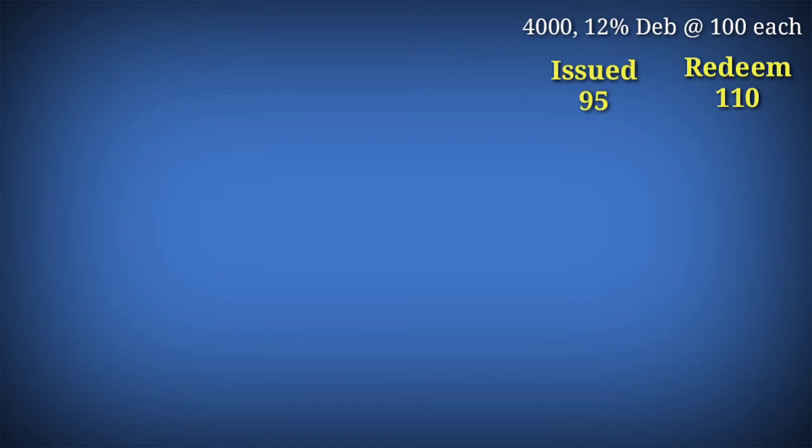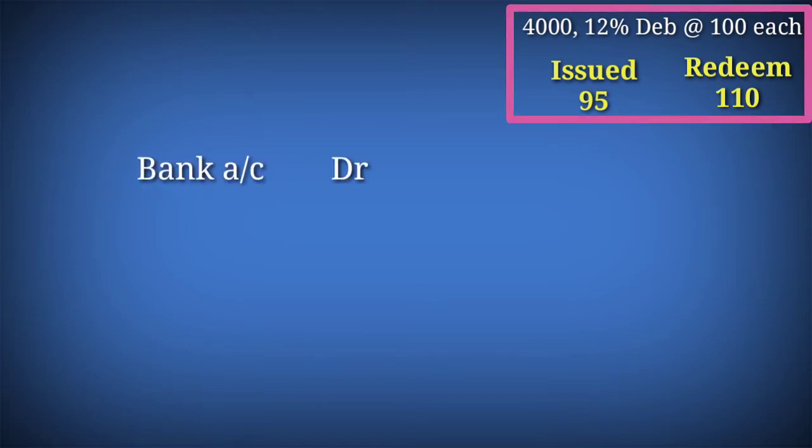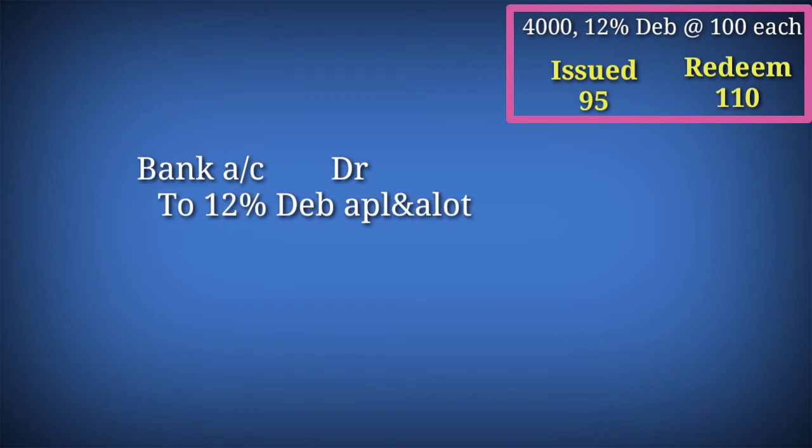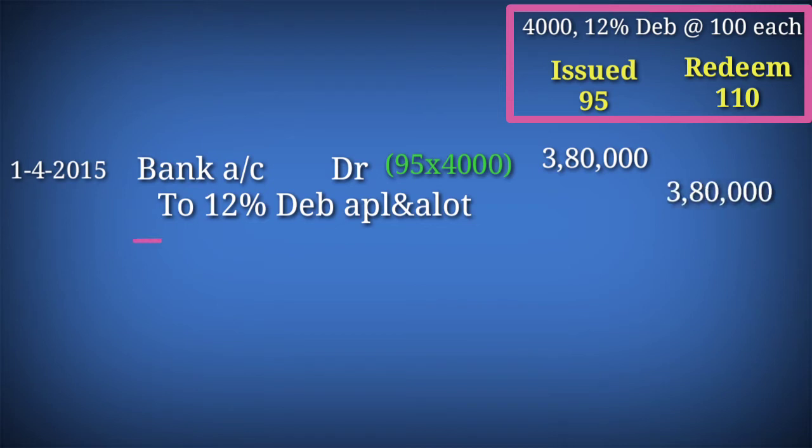At the time of issue of debenture, we know the journal entry. Bank account debtor to 12% debenture application and allotment account. The date is 1st April 2015. Bank account debtor. What's the price? Issue price is 95. 95 into 4,000 debentures, 3,80,000. To 12% debenture application and allotment account, 3,80,000.